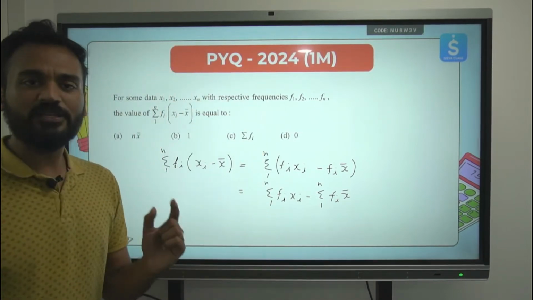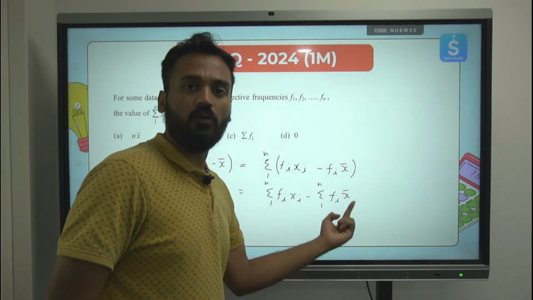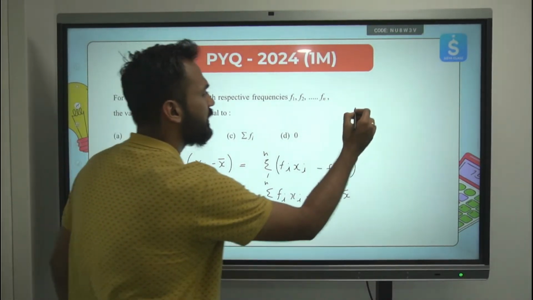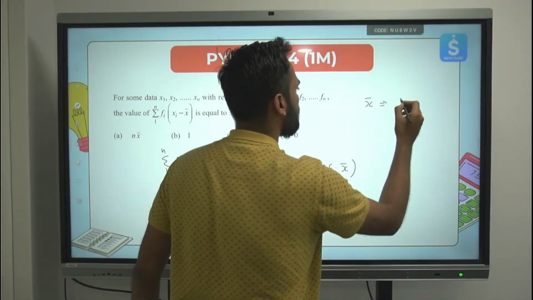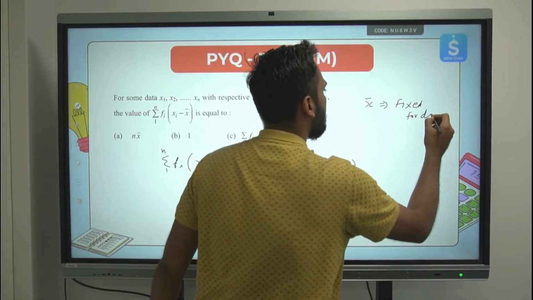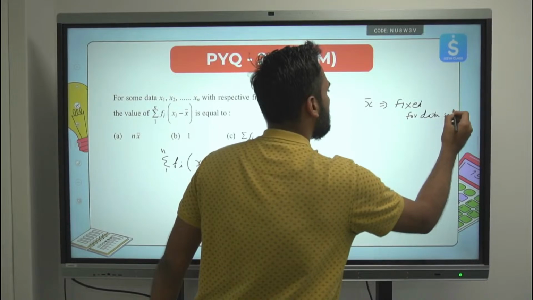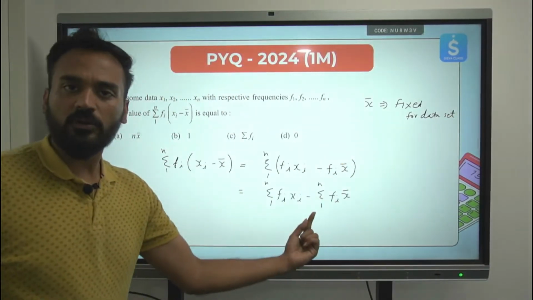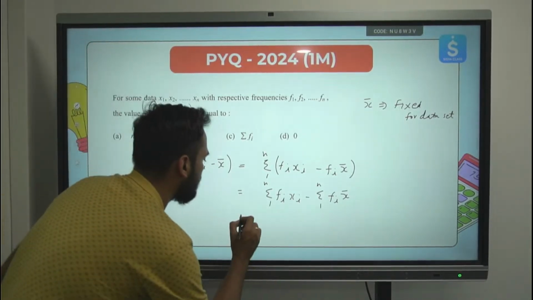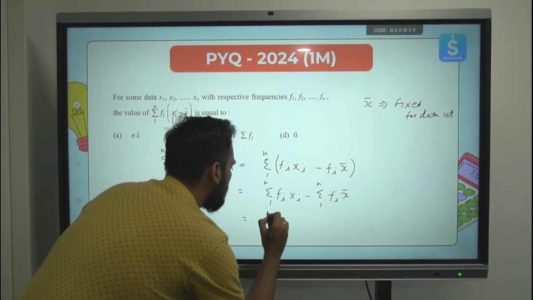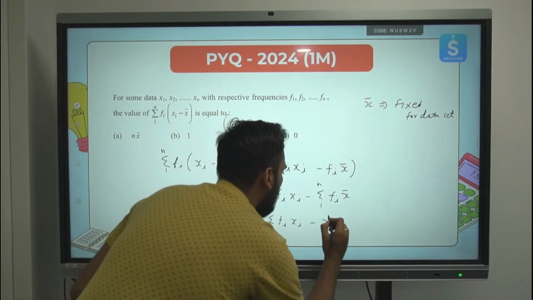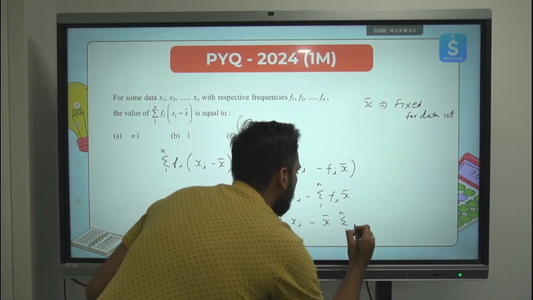Now anything which is a constant can be taken out of the summation symbol. So let me take this x bar, which is a constant. X bar is a constant, right? It is fixed for the data set. It does not have i. Anything without i, we can take out of the summation symbol. So we get summation 1 to n fi xi minus x bar summation 1 to n fi.